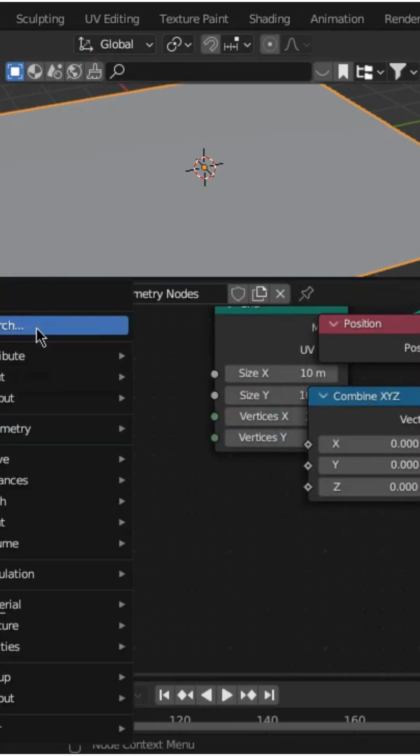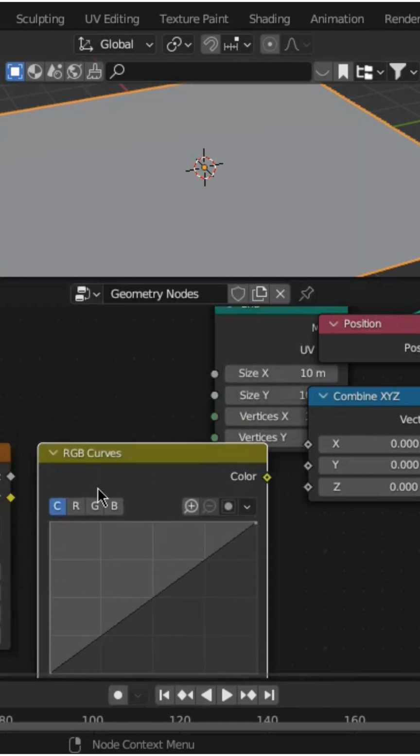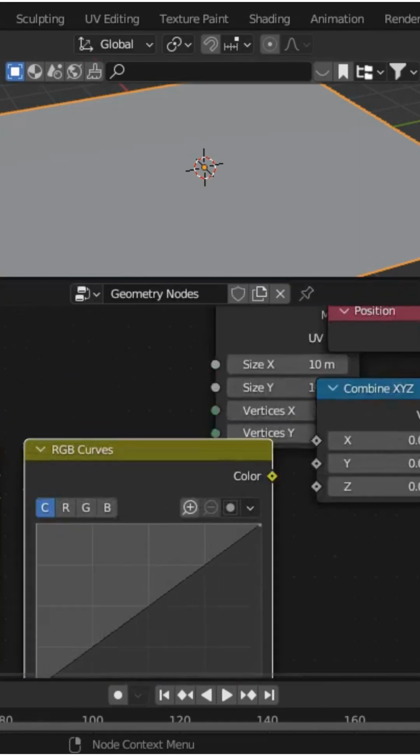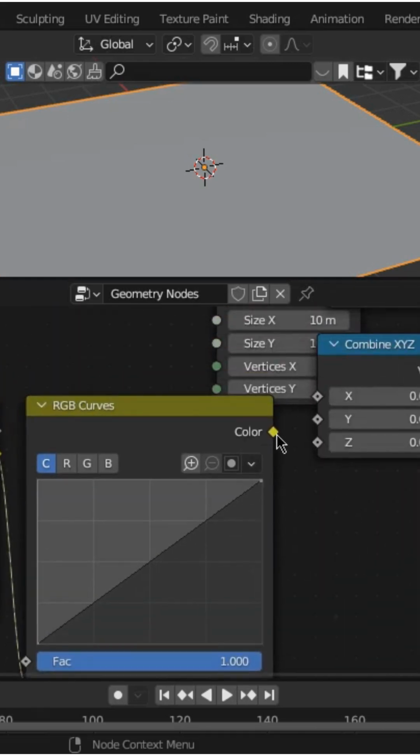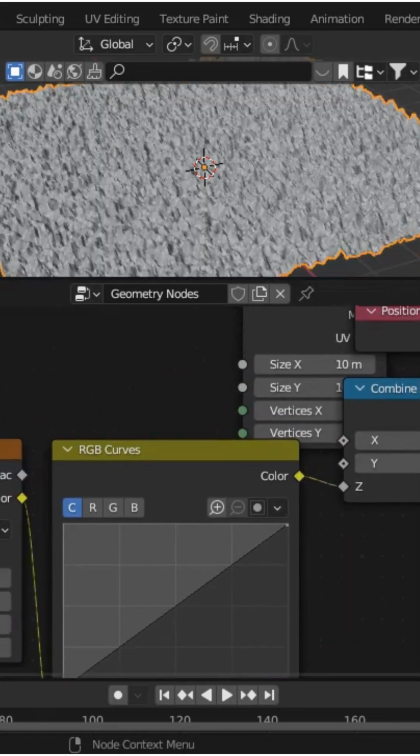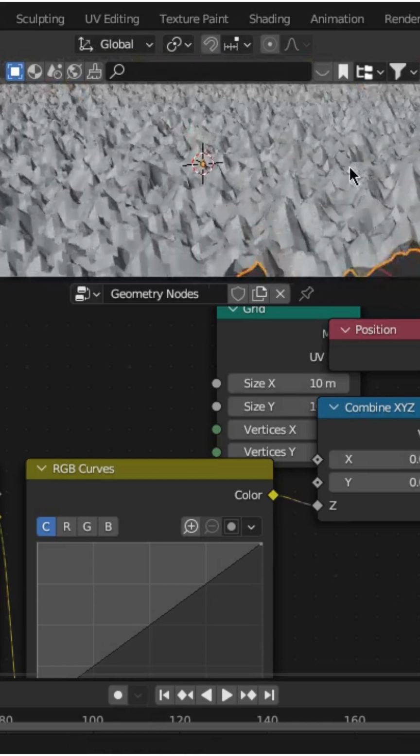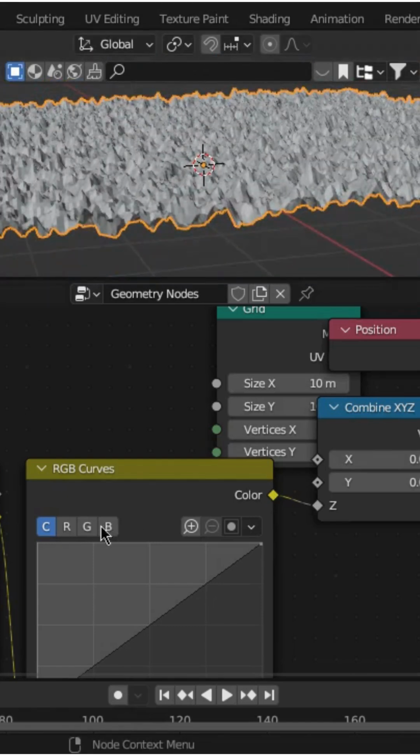Connect the color of a noise texture to the color of RGB curves. Then connect RGB curves to the Z-axis. Play with values, and you're good to go.